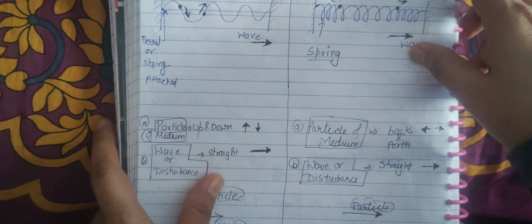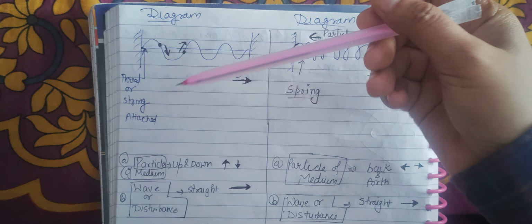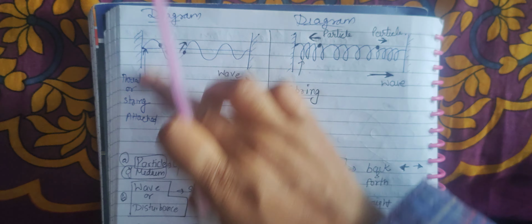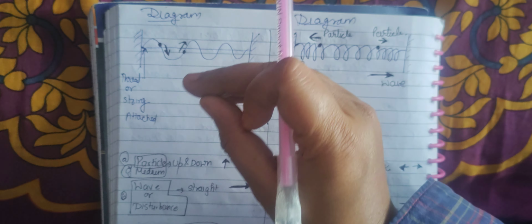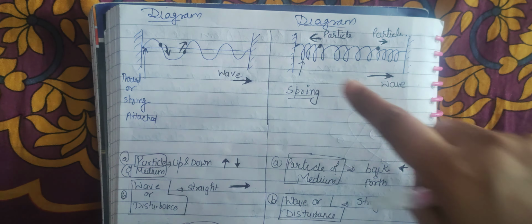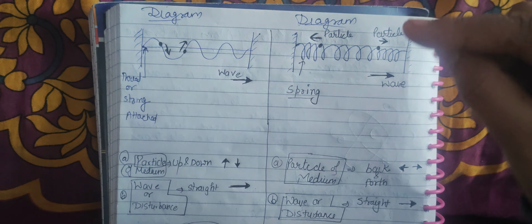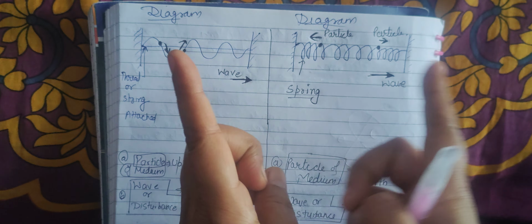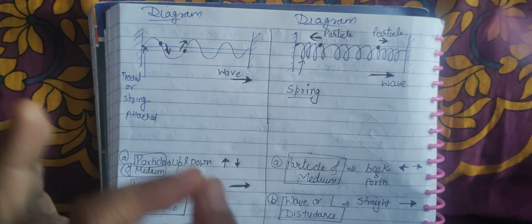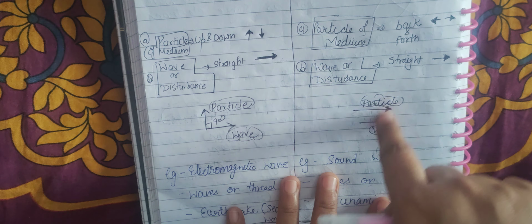So that is the sound wave. You will understand by this. You can see here, this is the sound wave, and this is the light wave. In the light wave, in the medium, the particle moves up and down, but the wave is always moving in this direction. Here the wave is moving in this direction and the particle is also moving in this direction. When the particle moves in the same direction as the wave, this is known as a longitudinal wave. Both are parallel to the direction.